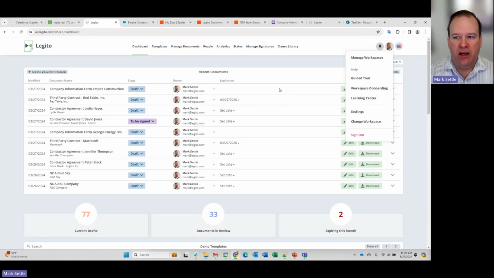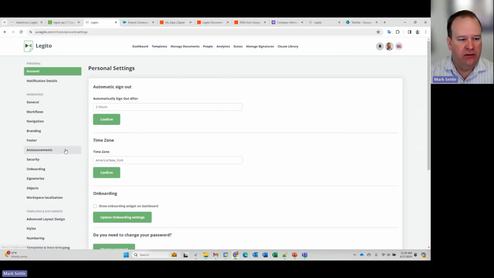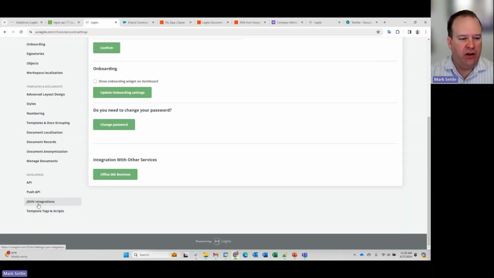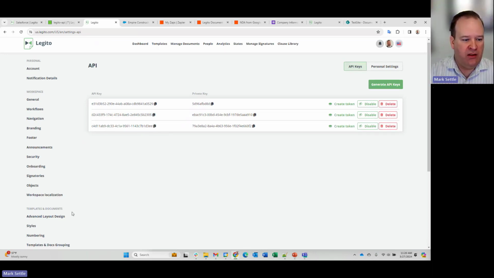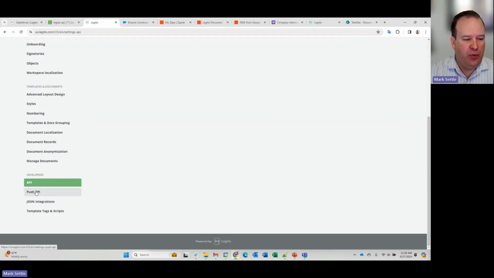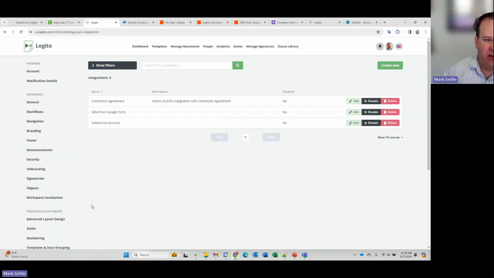I'm going to go in this site into my settings. And I'm going to go to JSON integration. So a couple of things. For those that are new to Legito, you can see here under developers, I've got 4 different options. The top 3 are kind of important for what we're talking about today. The first is API. That's where I can actually set my API keys and get those keys to use in applications. So in that second tab, when I was setting up my connection to Legito, it needs these keys. The push API we'll come back to, but let me go to JSON integrations.